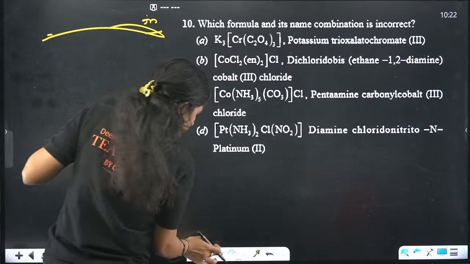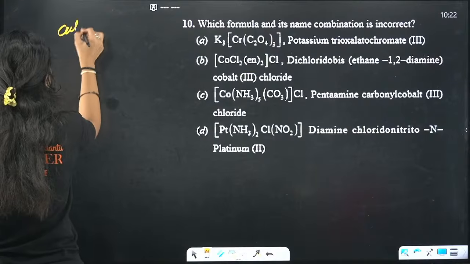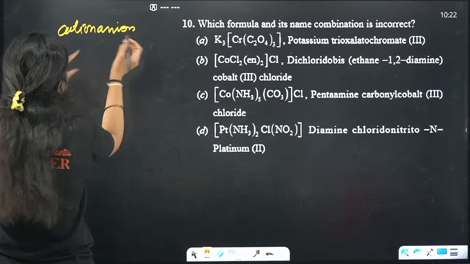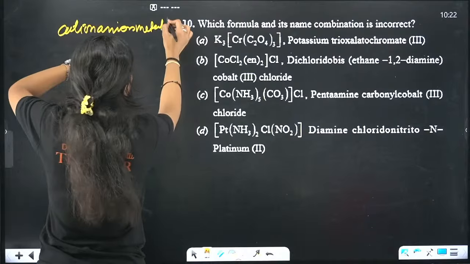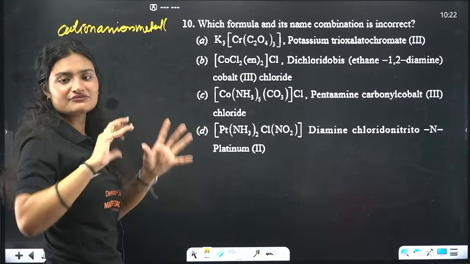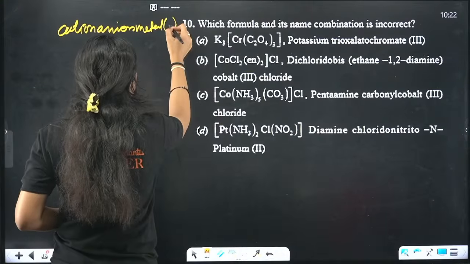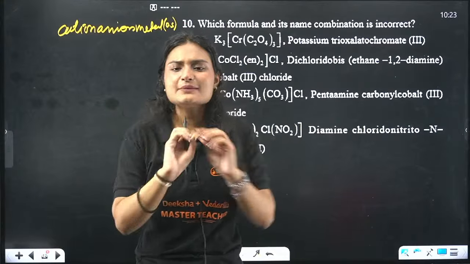You have a cation. Firstly, you have the cation part, then you write the anion part, right? And then you have the metal. In the end, you write the metal, and right after writing the name of the metal, you put the brackets, and in those brackets, you put the oxidation state of that metal. That is the basic rule, right?